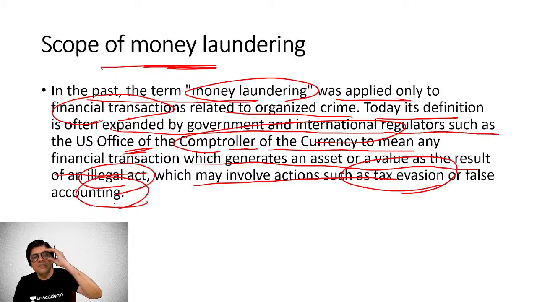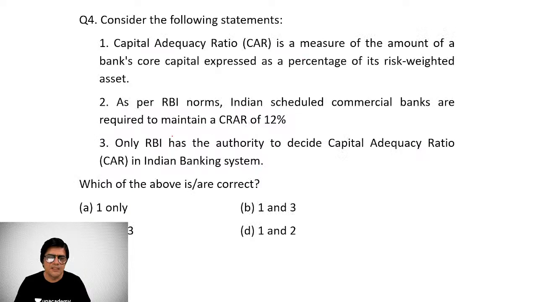That means the scope of money laundering in recent years, the world over, has been expanded, and it includes major tax evasions and false accounting practices by national and multinational groups and financial entities.